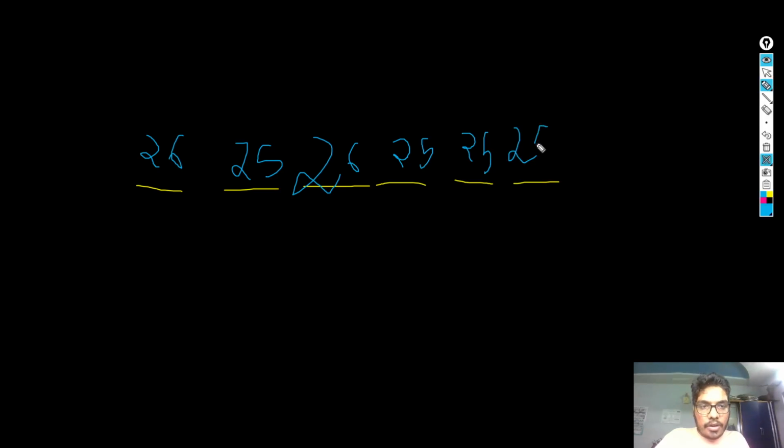If we want to have two matches, we have a pair of 26s, and the rest all of them are 25. So we have four 25s, but we have to adjust these 26s in the blanks. How many ways can we permute these 26s? There are a total of 6 blanks, so there's 6C2 possibilities of placing these two things, which will have 26 squared times 25 to the fourth.